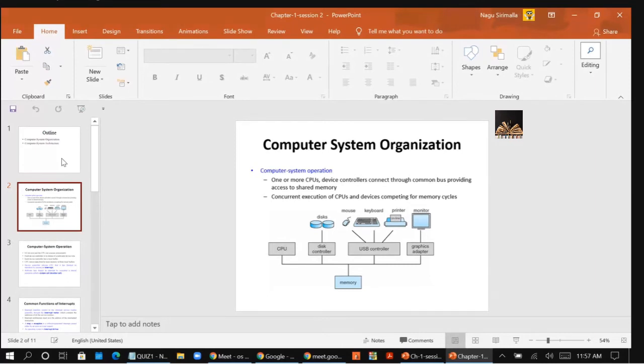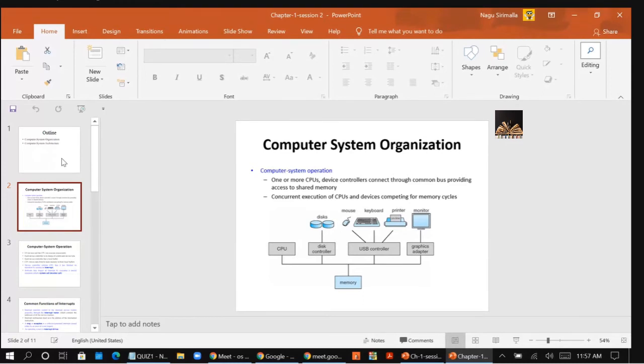Here the device controller is responsible for moving the data between the peripheral devices and the local buffer storage. Whenever any user is asking to put data on the peripheral device, first the user will put the data on the device controller buffer, right?